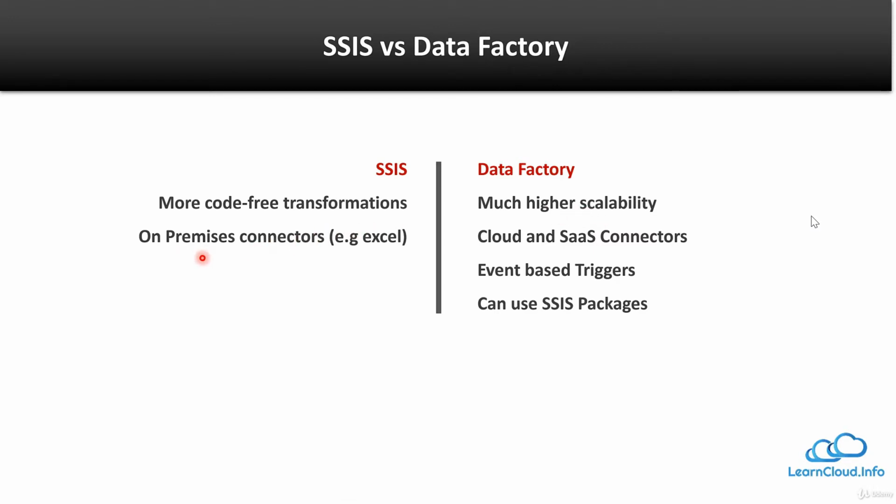And as far as SSIS is concerned, SSIS has many connectors, which are more helpful in an on-premises environment. For example, SSIS has an Excel connector and similarly other on-premises connectors. But when we talk about Data Factory, connectors are more focused on cloud related services. Now Data Factory has, I think, more than 100 connectors, and it can connect with almost any cloud related service, not only within Azure, but also with AWS or Google or other cloud-based services.